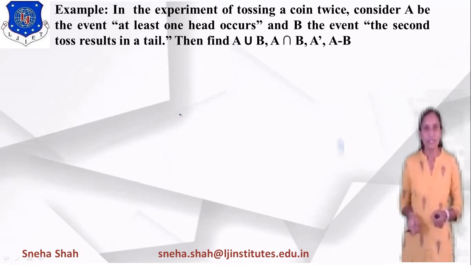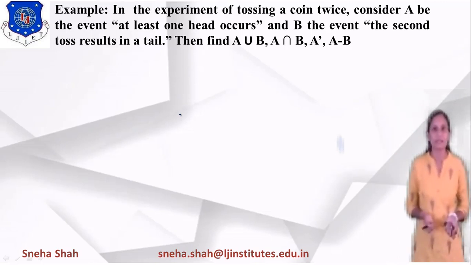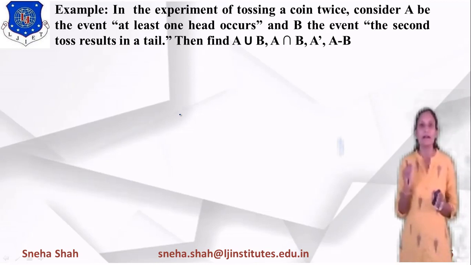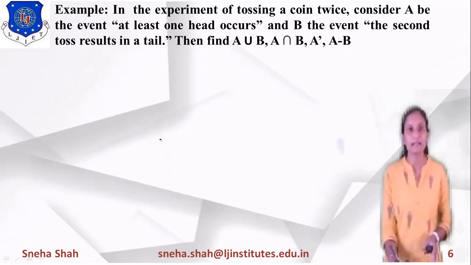Then find A union B, A intersection B, A dash and A minus B. First we will define the events A and B, and then we will see what A union B and A intersection B mean. Likewise, we will find each and every term.